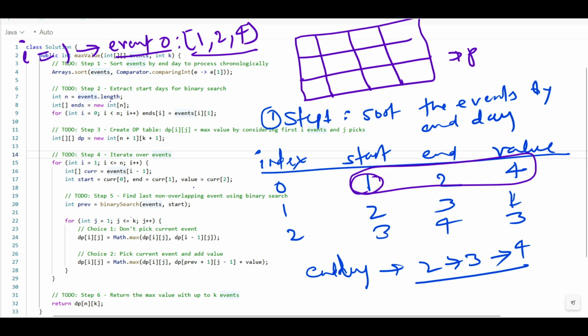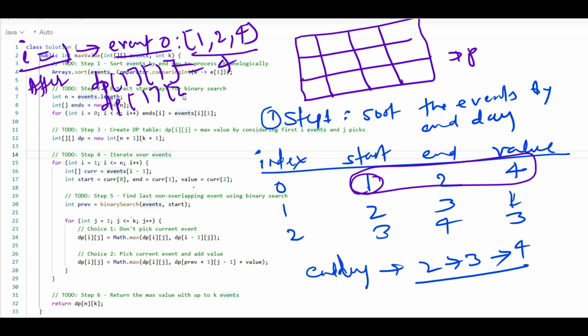So we are talking about after this, I equal to 1. After I equal to 1, what do we have at dp? dp at 1 and 1, we have 4. And dp at 1 and 2, we also have 4. Can we say that? Let's go to I equal to 2.